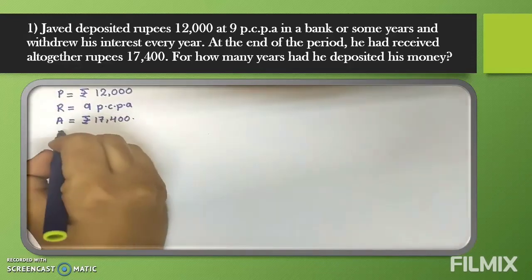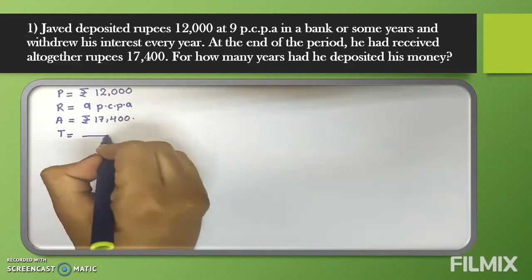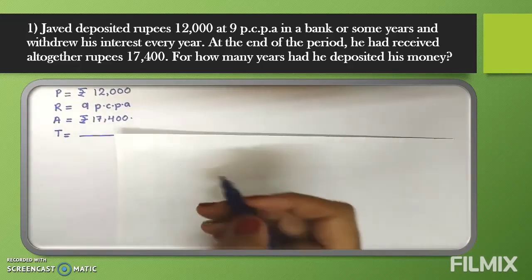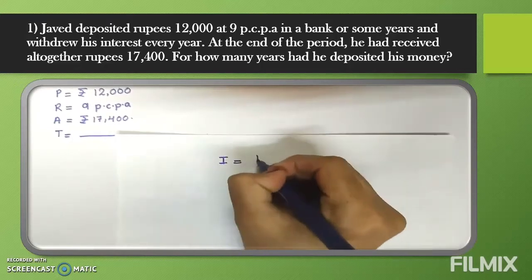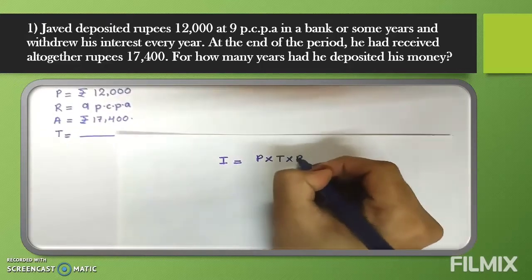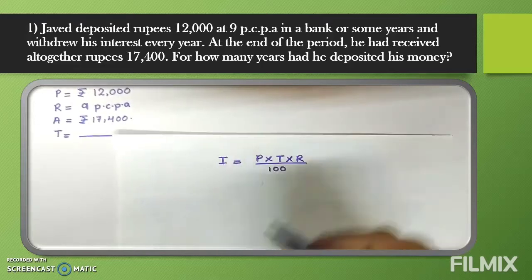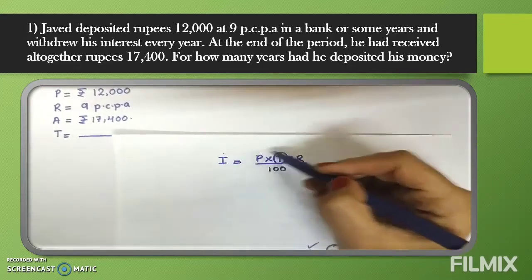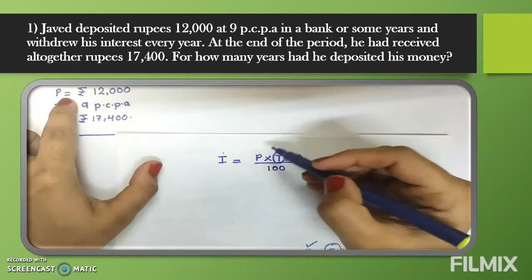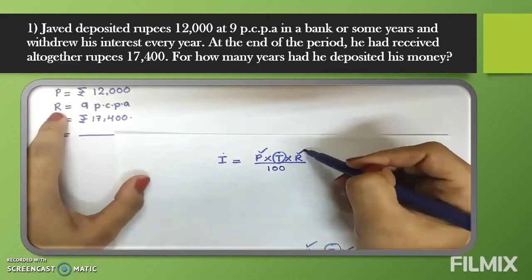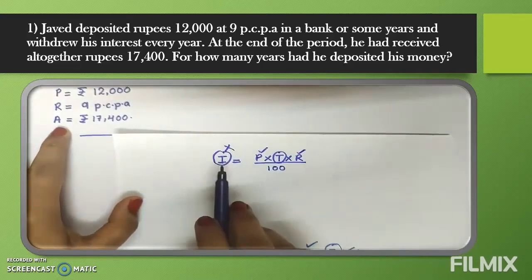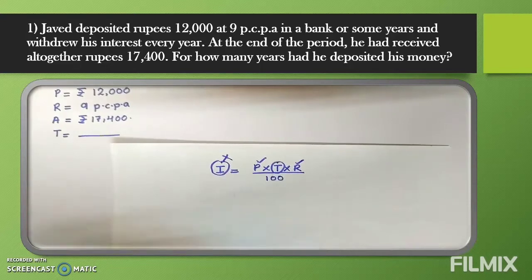Then they are asking for how many years. Now how many years means, what are they asking? They are asking time. Means in this question they are asking T. Now for finding out T, we know the formula I is equal to PTR upon 100. Clear? As we have to find the value of T, we should know I, P and R. Now just see, we know P, we know R, we know I? No, we don't know I. So what will we do? As we don't know I, first our work is to find out I.